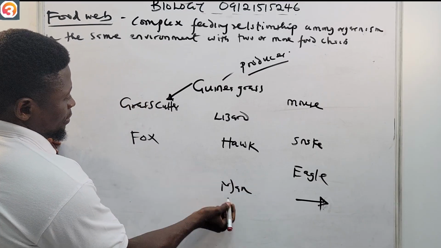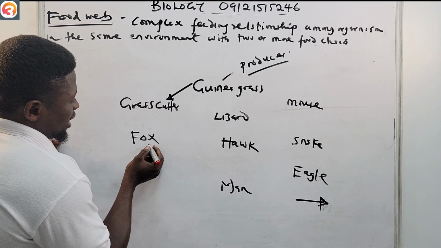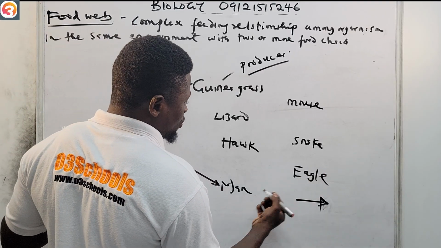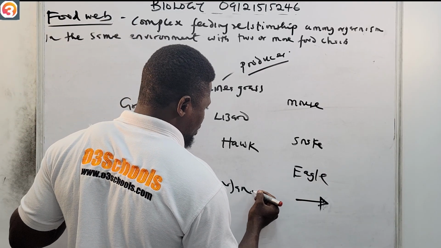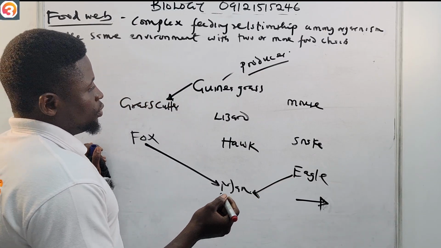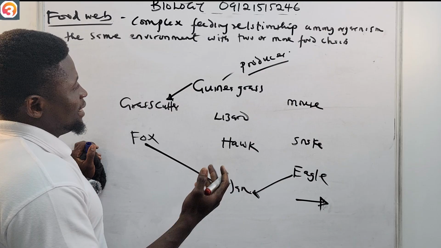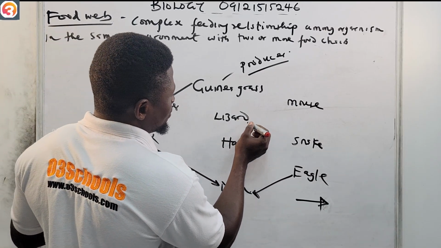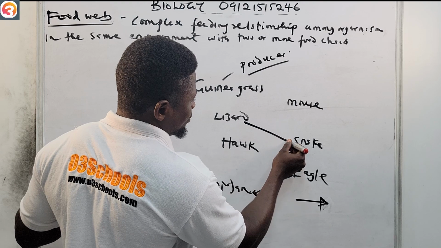Man will eat fox, so energy from this fox will be transferred to the man. Man will kill eagle and chop it too, so energy from the eagle is transferred to the man. Now the snake. What can the snake eat here? The snake can eat the lizard, so energy from this lizard is transferred to this snake.